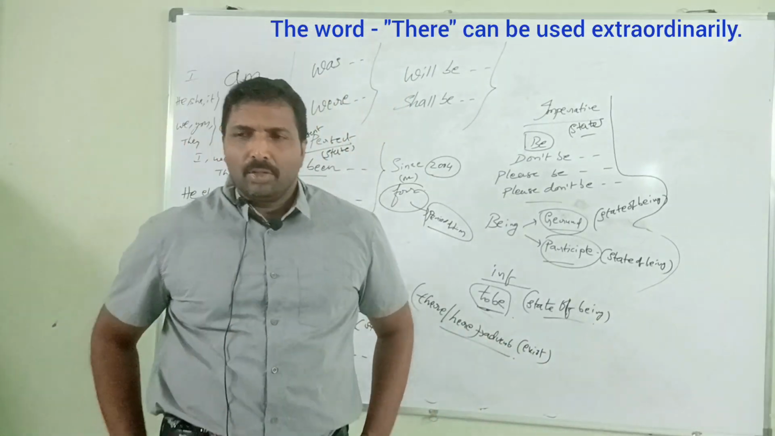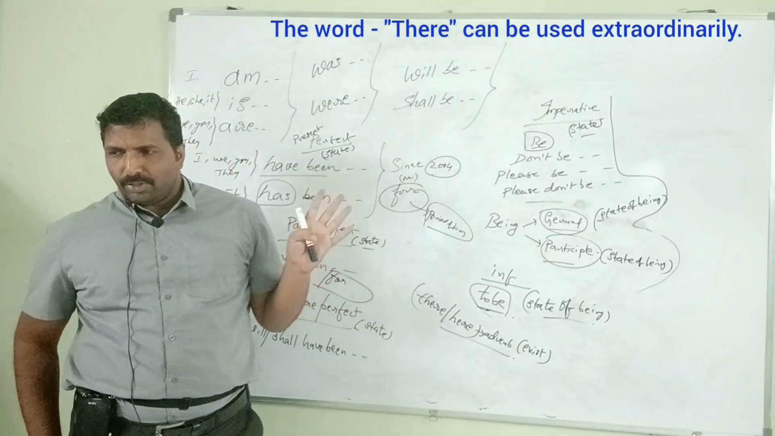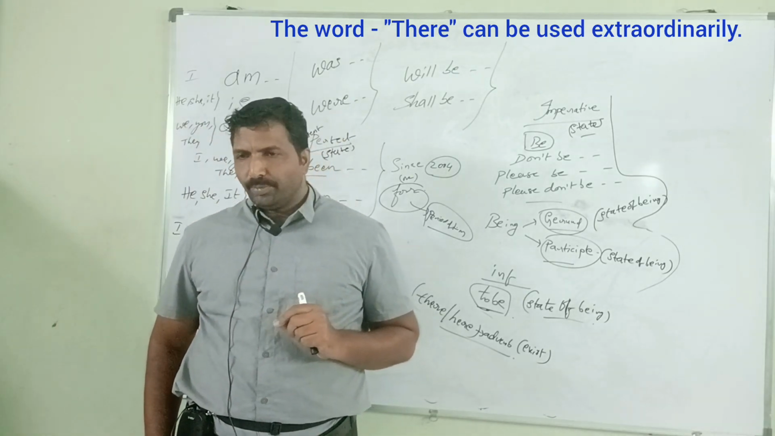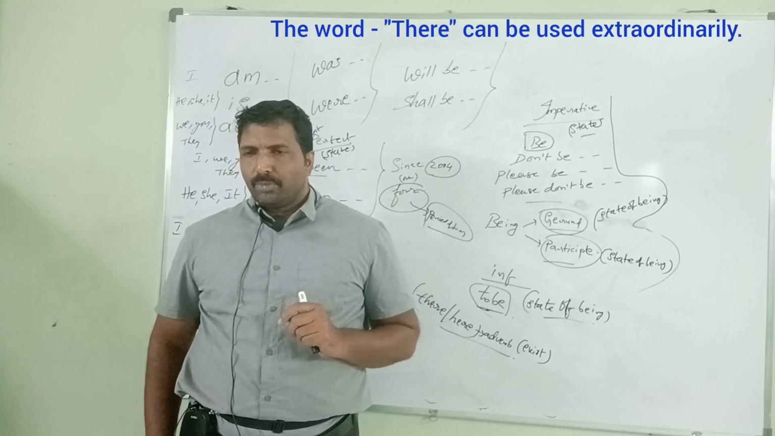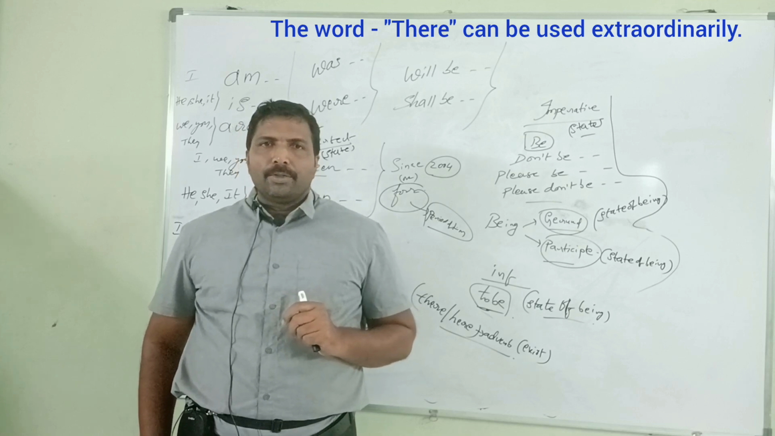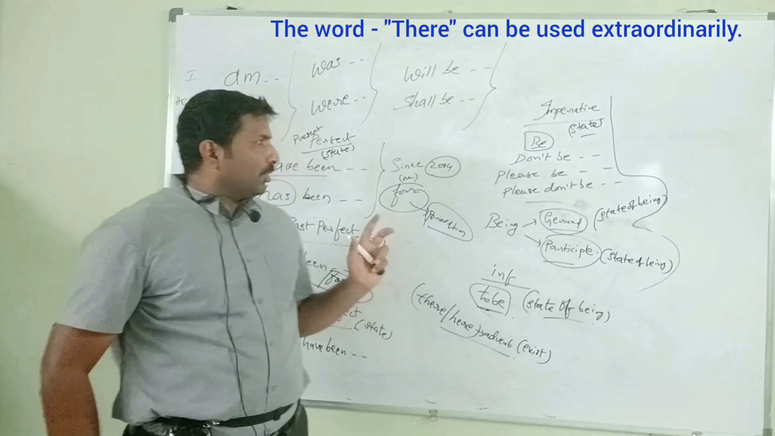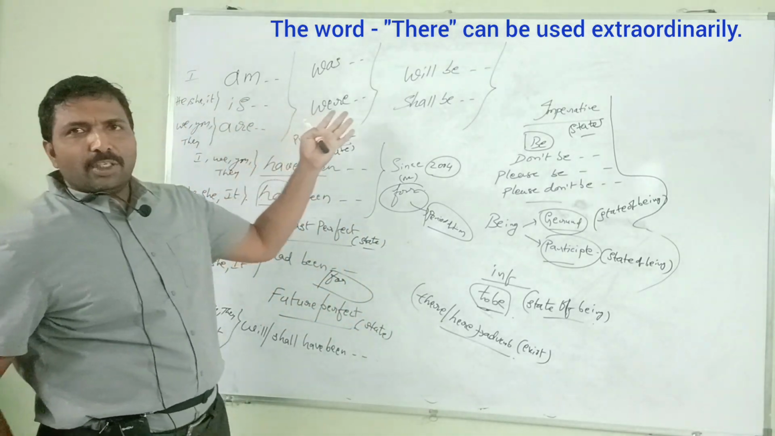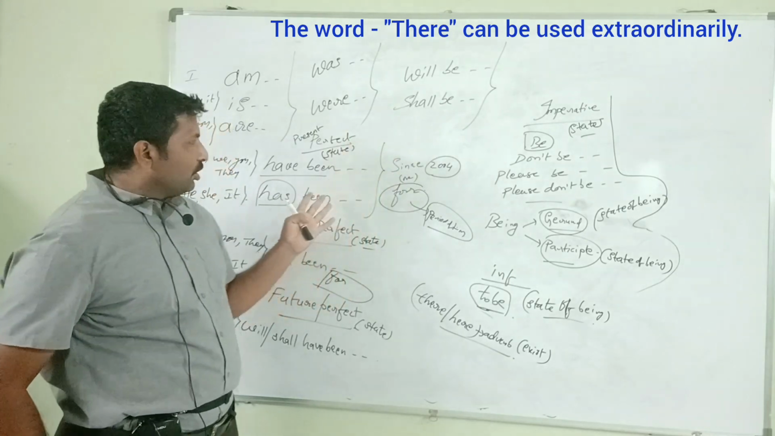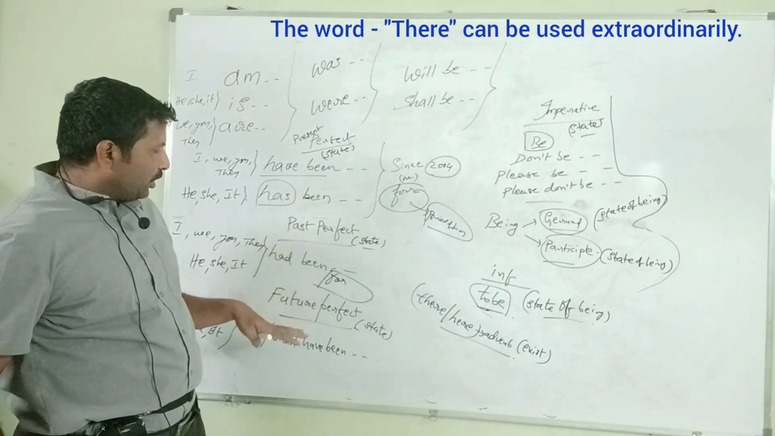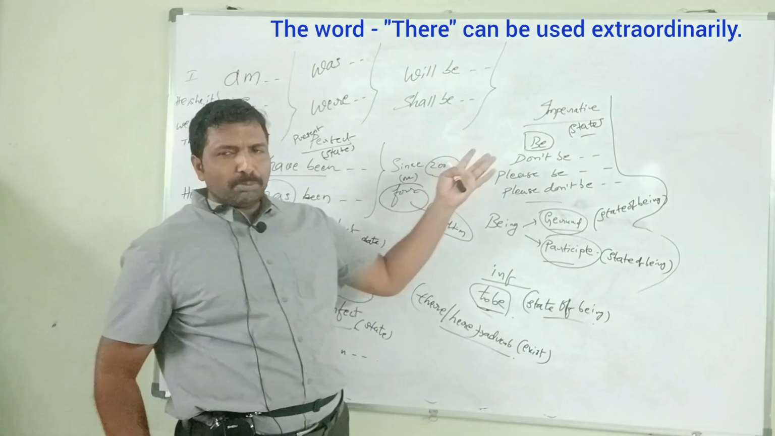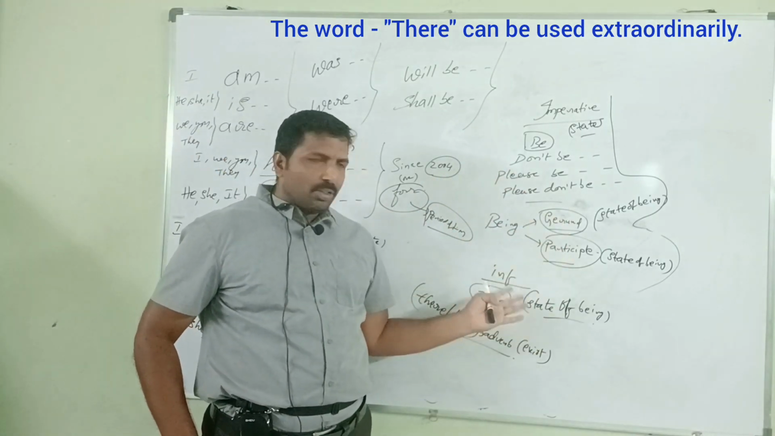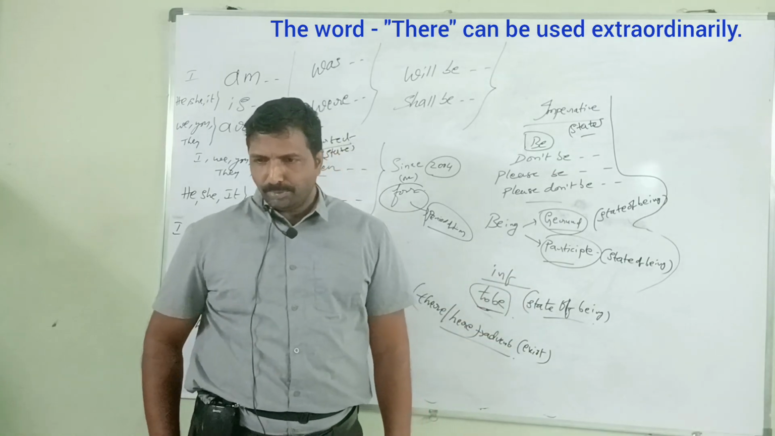Again, the same state of being sentences. This is the fifth class for beginners. The same state of being structures. It can be simple present state of being, simple past state of being, and simple future state of being, present perfect state of being, past perfect state of being, future perfect state of being, imperative state of being, given, state of being participles, state of being infinitives.